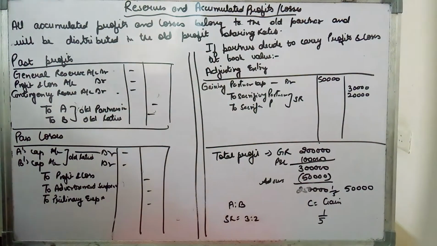Good morning, students. We will do the next topic in admission of partner, that is related to reserves and accumulated profits and losses. Now, when a new partner is admitted, there may be a situation when the partners' balance sheet has certain reserves and/or accumulated profits which partners have not shared among themselves, because every time we keep certain profits as reserve in order to meet unexpected future losses that may happen because of any event which is beyond our control.